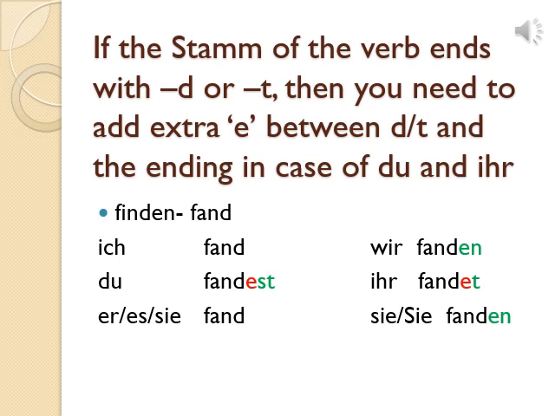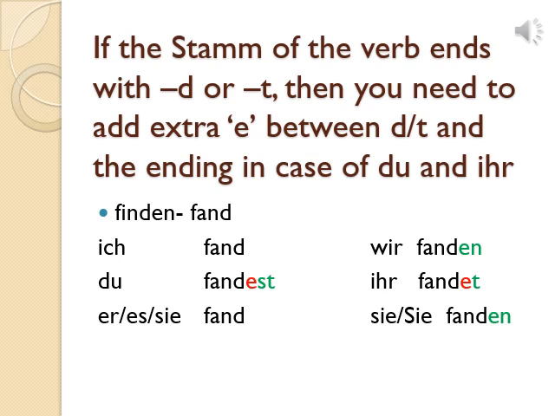So here also the same rule is applicable as with regelmäßige Verben. If the stem of the verb ends with d or t, then you need to add an extra e between the d or t and the ending, in the case of du and er. You already know such a rule is also used in the normal conjugation of verbs ending with d or t, like finden, arbeiten. Here we already add est,